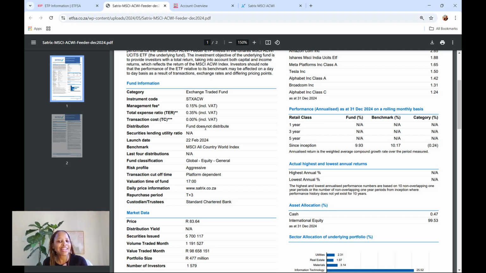Distribution: this fund does not distribute dividends. This is talking to dividends. This doesn't mean that the fund doesn't have dividends. Okay, so this is an example of a total return ETF. Total return means any dividends that this fund earns are not distributed to investors in cash. Rather, those distributions are reinvested automatically back into the fund.